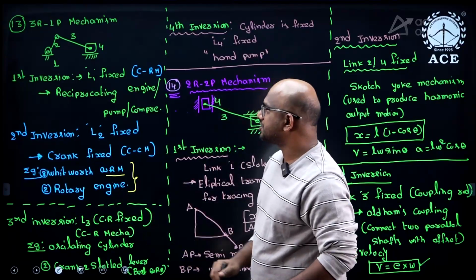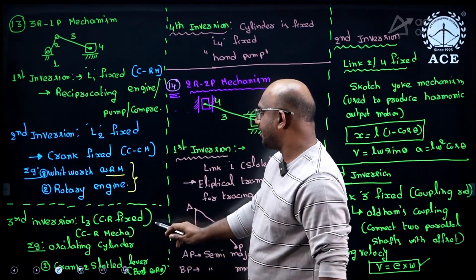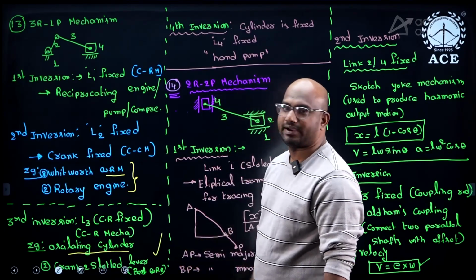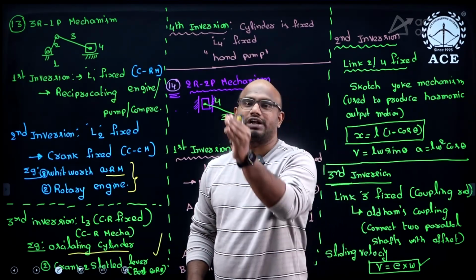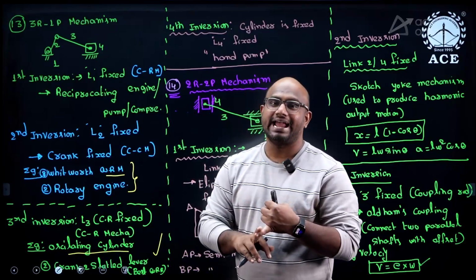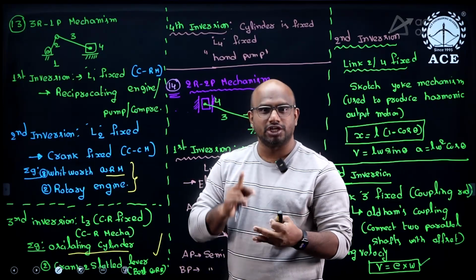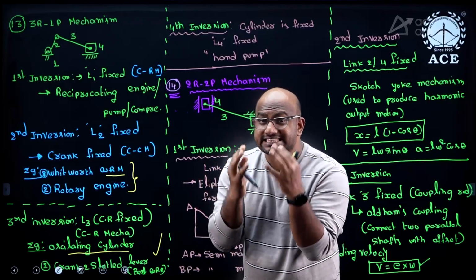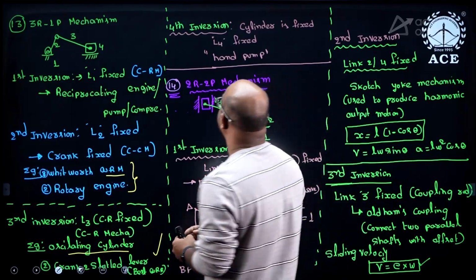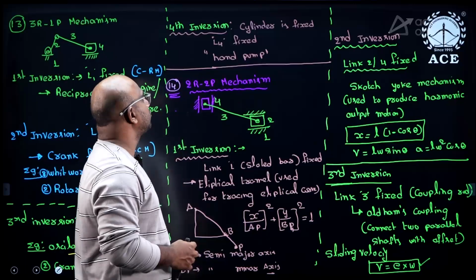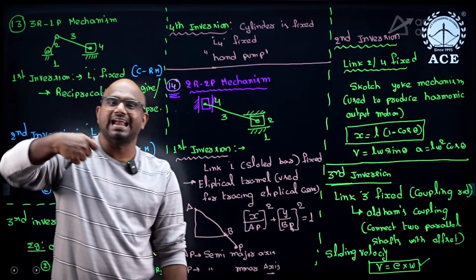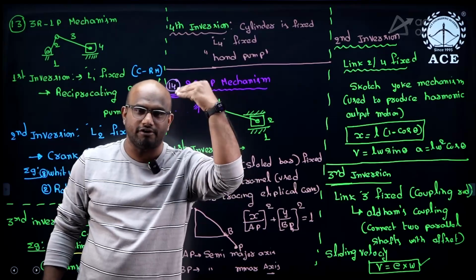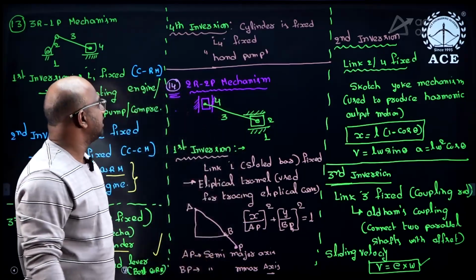Next, the third inversion. By fixing link 3, it is going to give you the oscillating cylinder engine or the crank and slotted lever mechanism. So the crank and slotted lever mechanism, Whitworth, rotary engine, and reciprocating engine are all inversions of the slider crank mechanism itself. Next, by fixing the fourth link, we get the hand pump mechanism. You might have seen the hand pump mechanism. It is also part of the inversions of the slider crank mechanism itself.